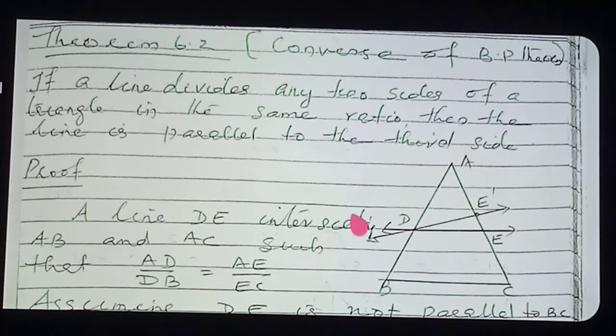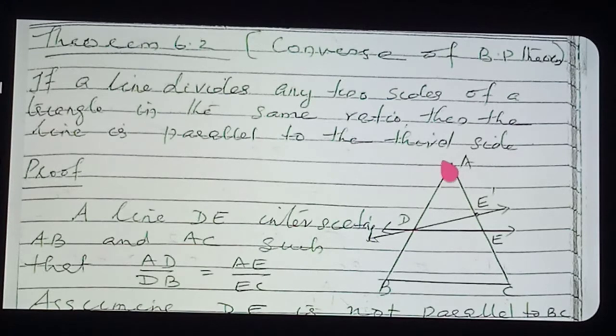Once more, if a line means which line? If DE is the line, this line divides these two sides, AB and AC, in the same ratio. This line DE divides these two sides in the same ratio, which means AD by DB is equal to AE by EC. So this line DE divides the two sides of the triangle in the same ratio.